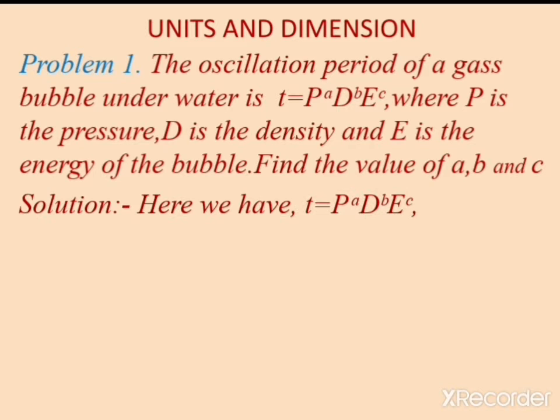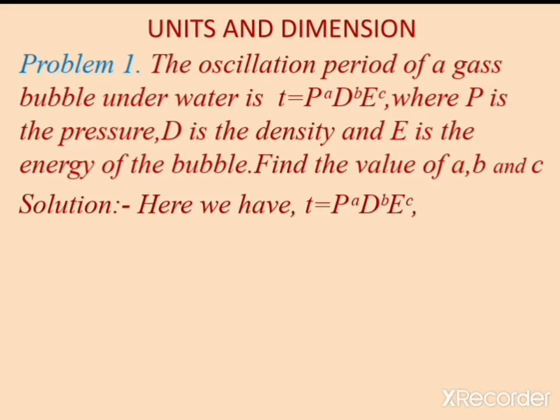Okay, so here we have the expression T = P^a D^b E^c. According to the problem, the oscillation period of the gas bubble depends on pressure, density and energy.